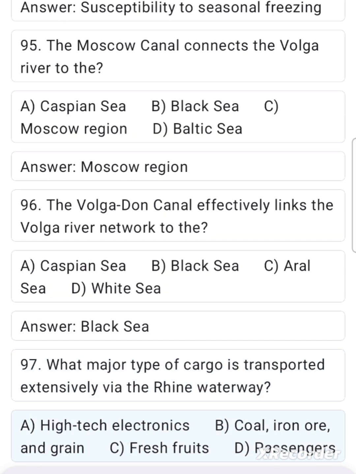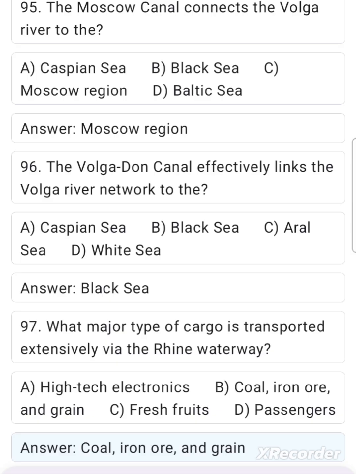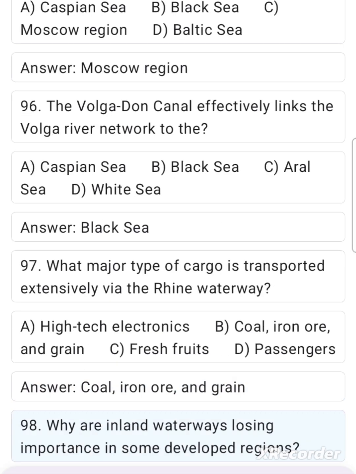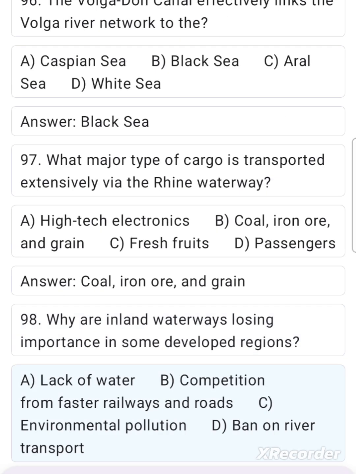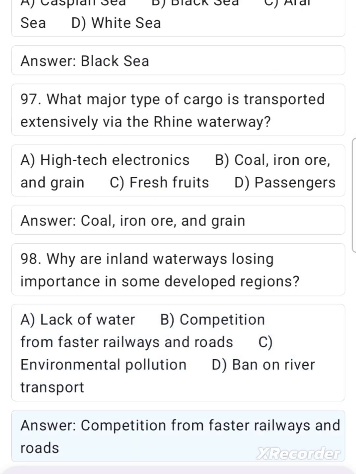97. What major type of cargo is transported extensively via the Rhine waterway? A. High-tech electronics, B. Coal, iron ore, and grain, C. Fresh fruits, D. Passengers. Answer: Coal, iron ore, and grain. 98. Why are inland waterways losing importance in some developed regions? A. Lack of water, B. Competition from faster railways and roads, C. Environmental pollution, D. Ban on river transport. Answer: Competition from faster railways and roads.